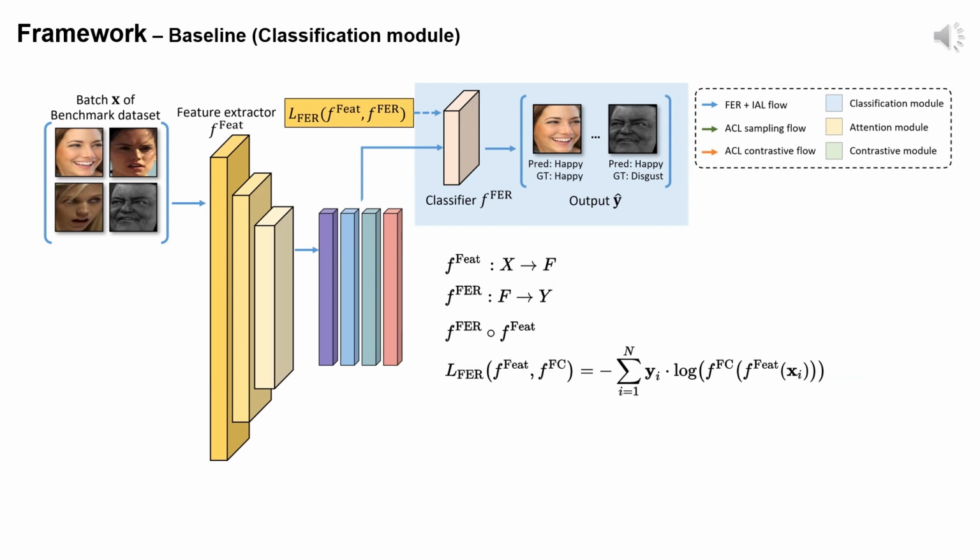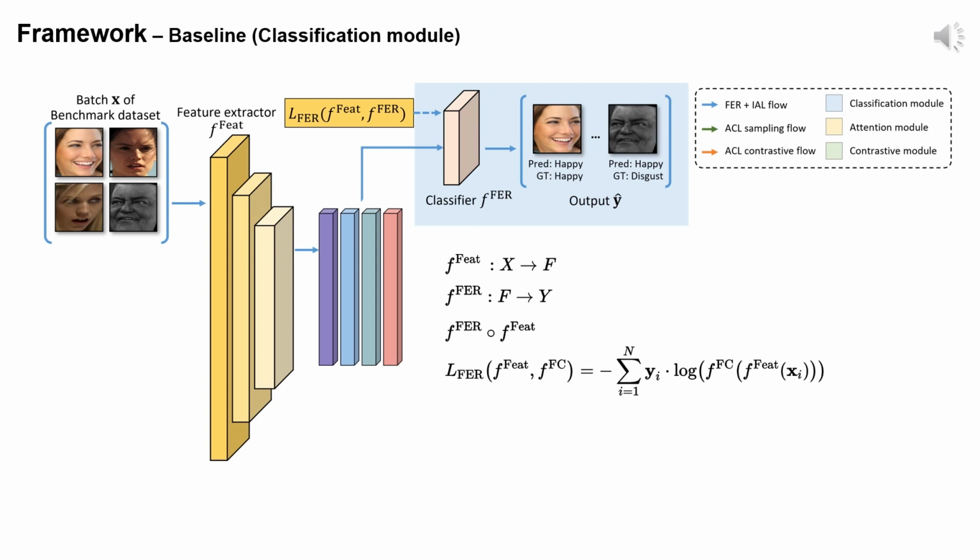Let's begin with the classification module. This module uses a standard CNN model to process face images and classify facial expressions. The CNN backbone, denoted as FFET, acts as the feature extractor. It extracts features from the input images, which are then passed through FFER, a fully connected classifier layer, to generate the predicted value, y hat.